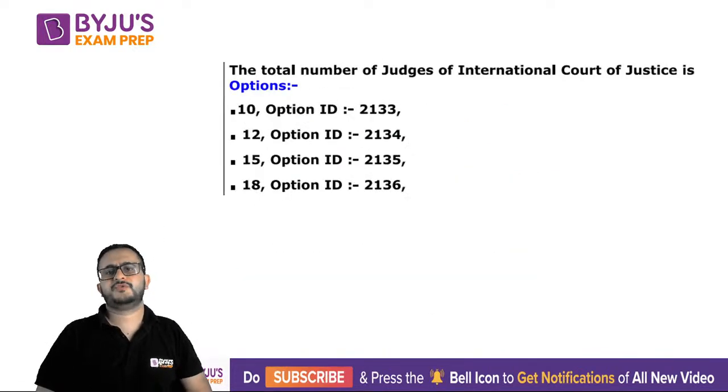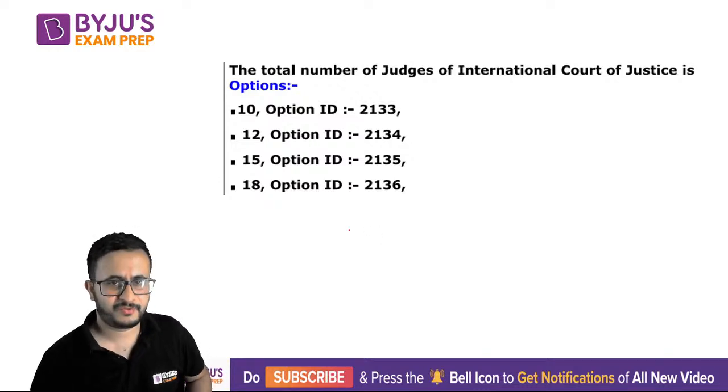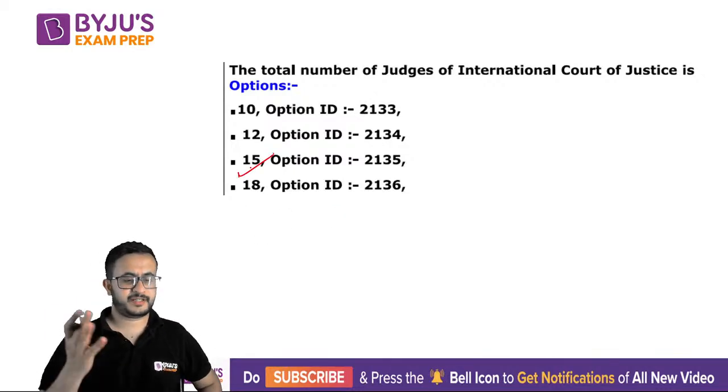All right. Next question is total number of judges of International Court of Justice. Right. The right answer is 15. Now there is a logical way of answering this question.